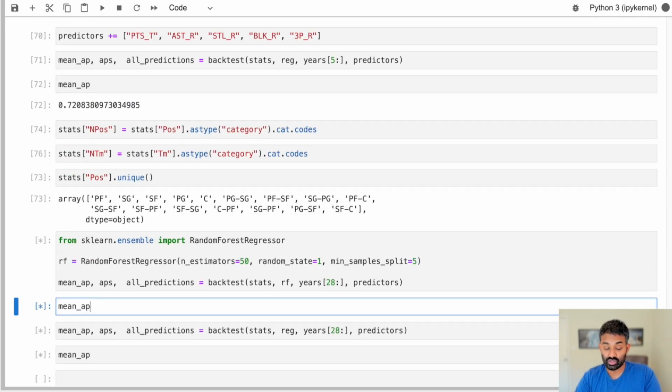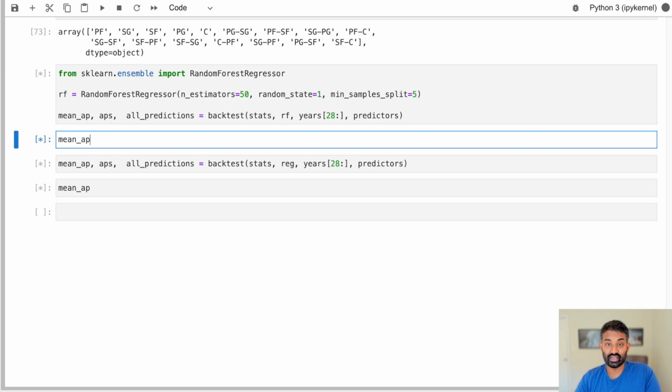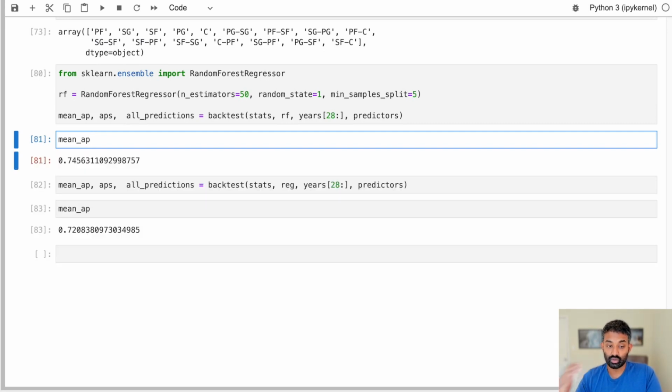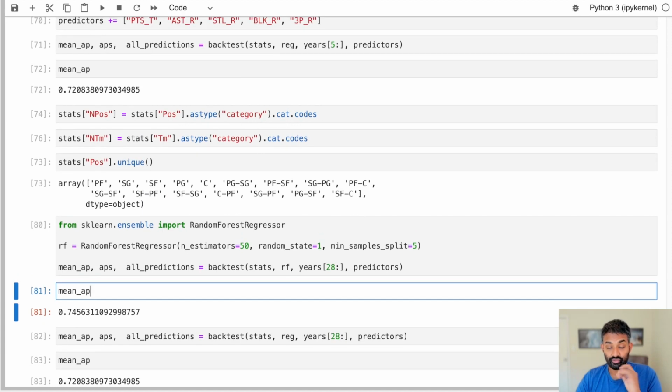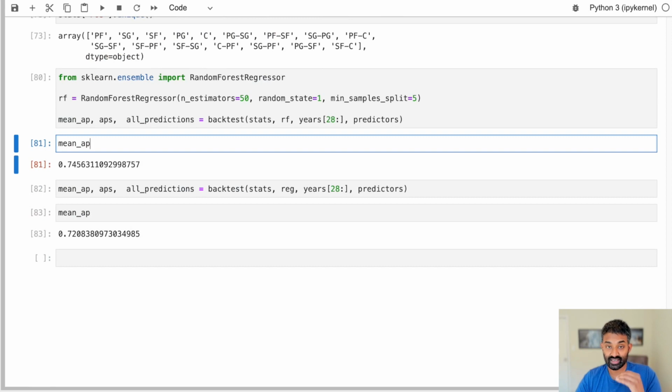There's a lot more you could generate here. You could play around with different machine learning models. So you could try a neural network. You could try other more complicated algorithms. And finally, what you could do is try just getting more data from the original source. So this data came from Basketball Reference. I only went back to 1991, but you could go back even further and see if you have more data and you make your predictions for a longer period of time, if that changes anything.